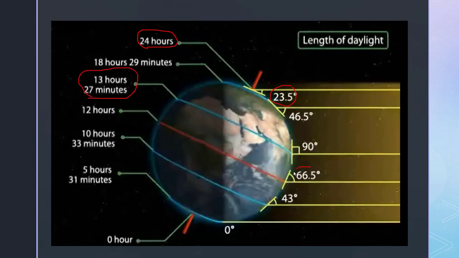Here the day will be of 12 hours, here the day will be of 10 hours, and even here in this area there will be a day of 0 hours.